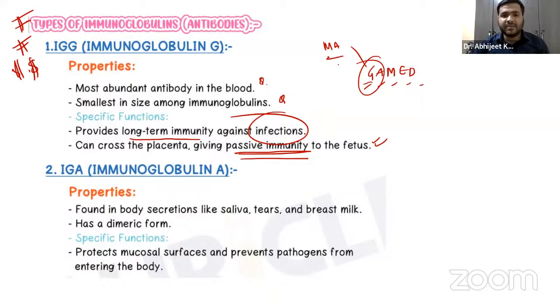Immunoglobulin A is found in secretions like saliva, tears, and breast milk. It has a dimeric form. Remember, guys, this immunoglobulin A protects the mucosal surface and prevents pathogens from entering into the body. That is something you have to remember, the function of immunoglobulin A.